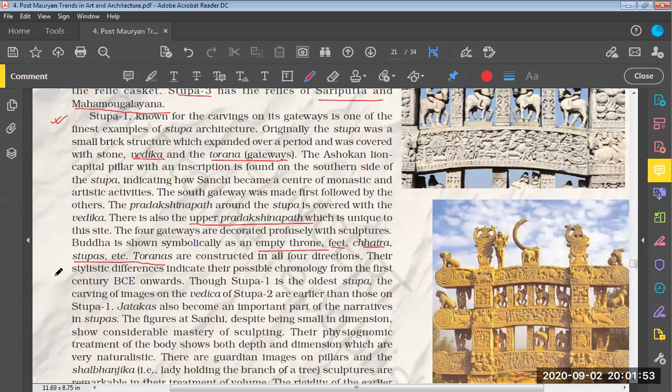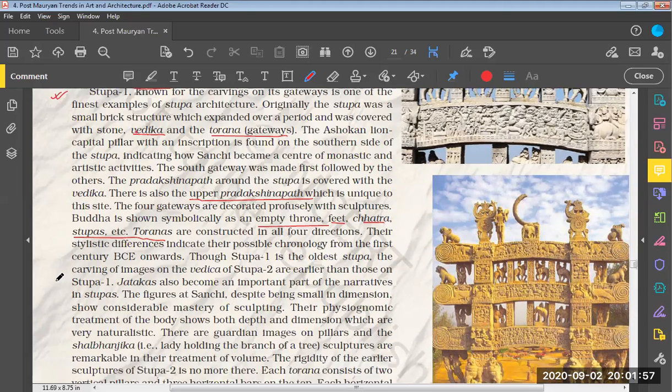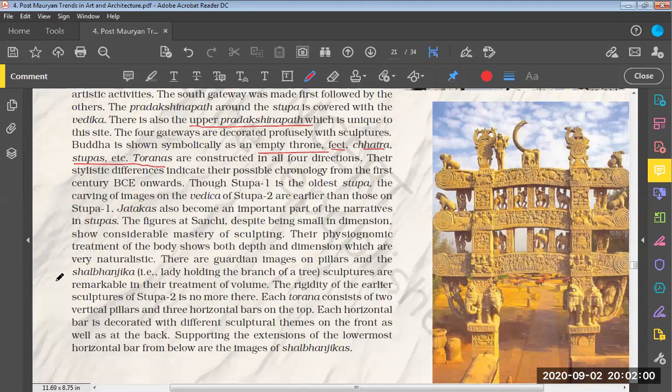That is the empty throne. Throne is empty, feet, chhatra, and stupas, etc. These are all depicting the Buddha. Then the torans are constructed in all 4 directions. Their stylistic differences.